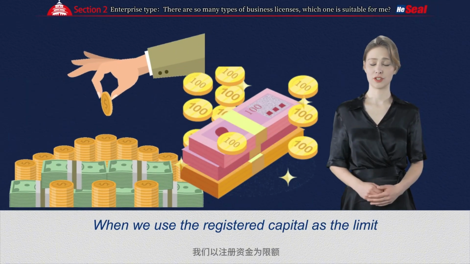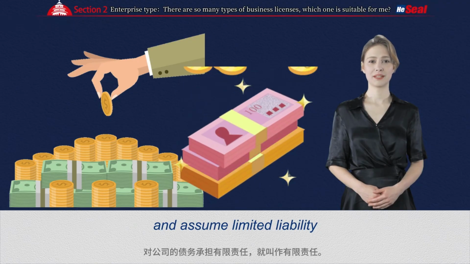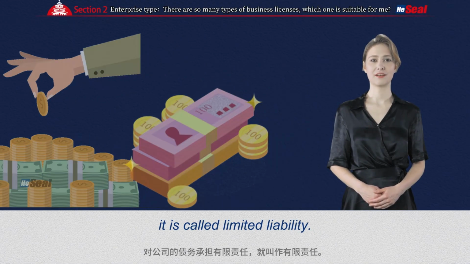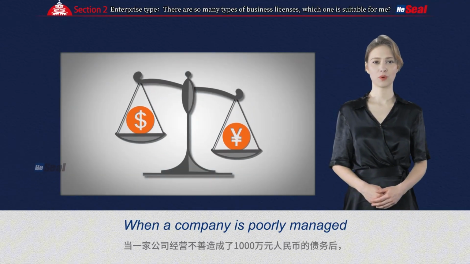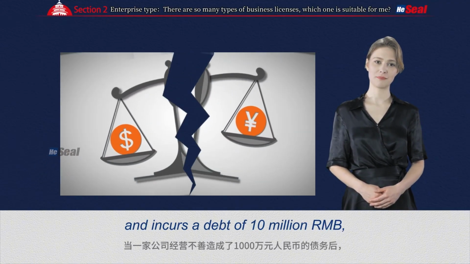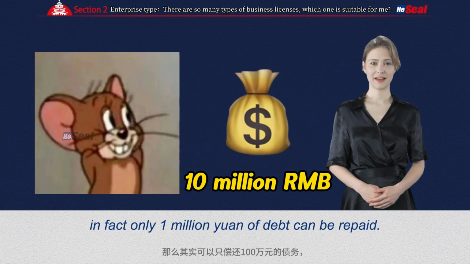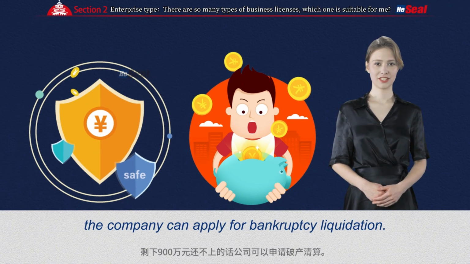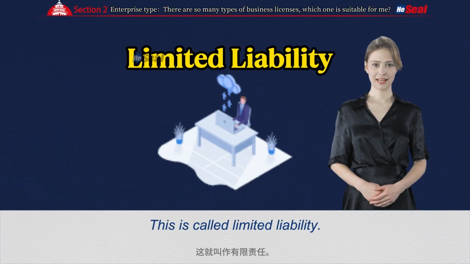When we use the registered capital as the limit and assume limited liability for the company's debts, it is called limited liability. For example, when a company is poorly managed and incurs a debt of 10 million RMB, then, in fact, only 1 million yuan of debt can be repaid. If the remaining 9 million yuan cannot be repaid, the company can apply for bankruptcy liquidation. This is called limited liability.